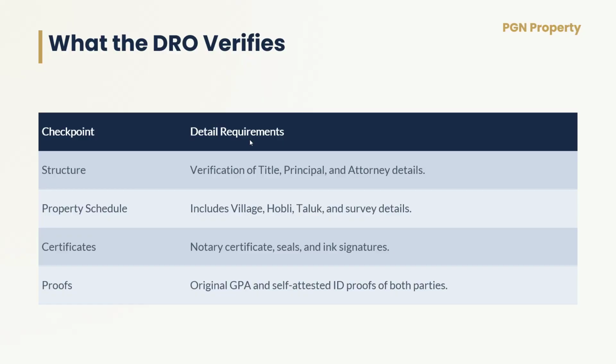And the notary certificate. If the power of attorney is attested by a notary, we need a notary certificate. If it is a consulate attestation, a certificate is not required. The attestation on the power of attorney itself suffices. And the ID proofs. So these are the basic parameters the DRO validates. In our power of attorney, let's see the validation. So this is our power of attorney.